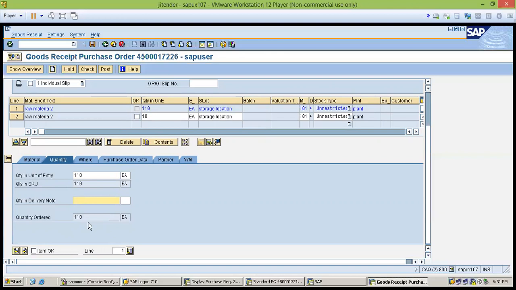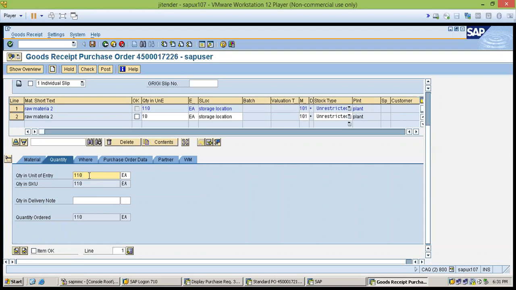Here you can see we have an open PO quantity of 110, and the quantity we have ordered is 110. That means this quantity is pending, and we have not received any quantity. So we have to enter here how much we are receiving.